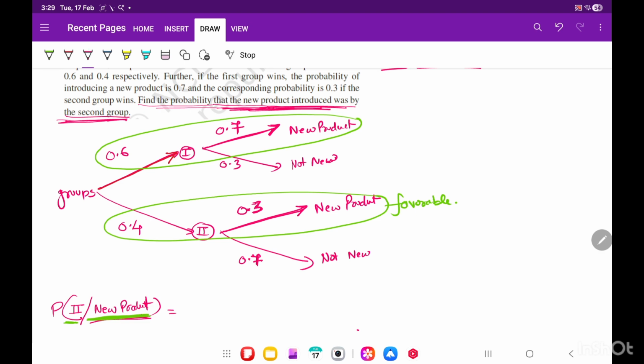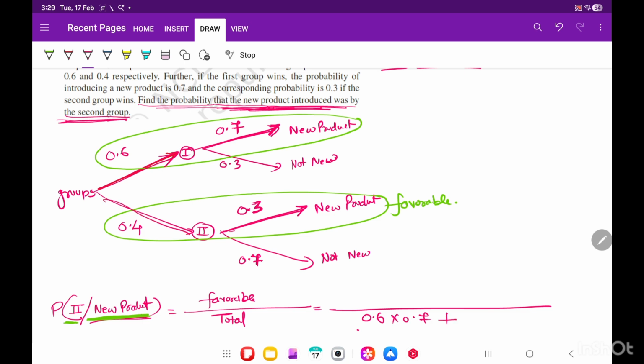Correct. So the probability that the second company has launched, and the condition is that the new product was launched. So what do we do? We take favorable by total. Total possibility that a new product came is: done by the first group and new, so 0.6 into 0.7, plus the second group gave and new product came, 0.4 into 0.3. The second one is favorable, so it should be 0.4 into 0.3, this one.